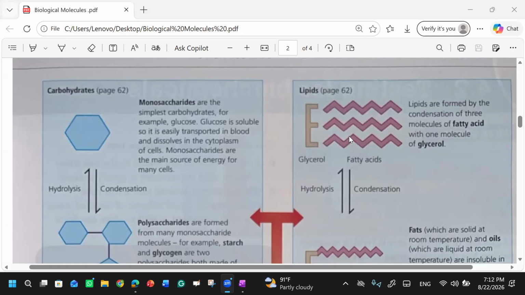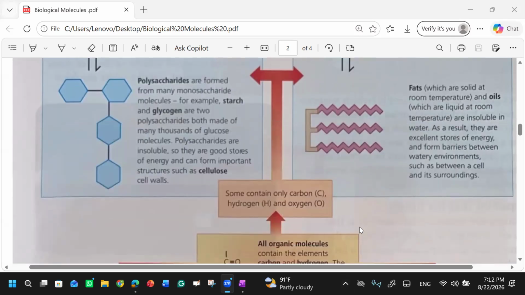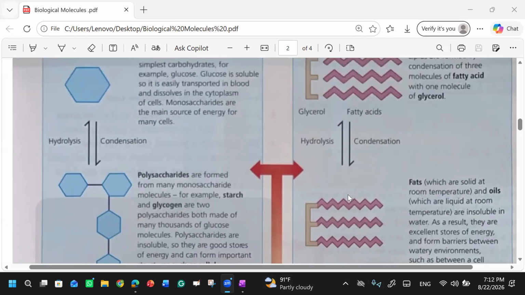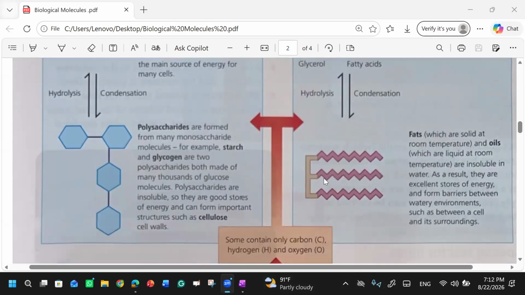The melting and boiling point of oils is low because it has at least one unsaturated bond. Unsaturation, when there is a double bond, is always weak, right? And the single bond is always a stronger bond. So when you have a double bond, the double bond is a weak bond, and because of this double bond, they have low melting and boiling points, right?